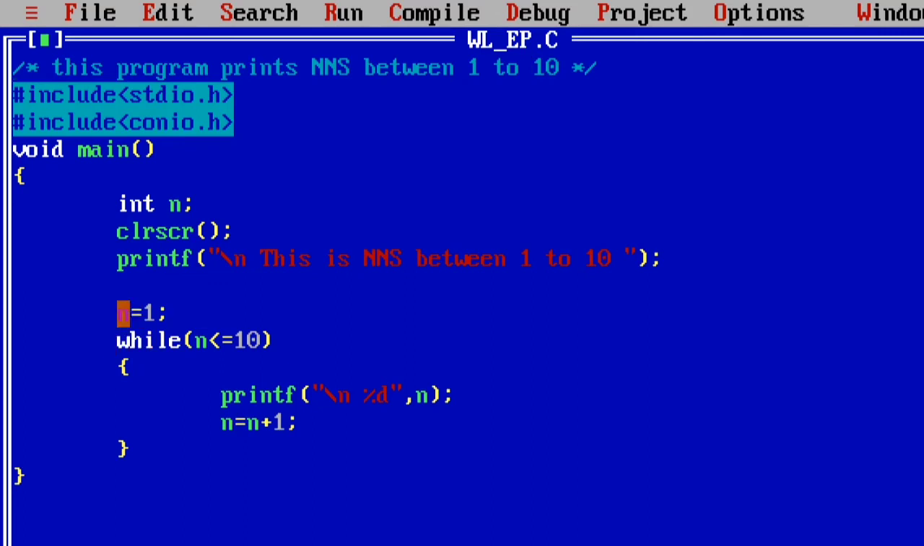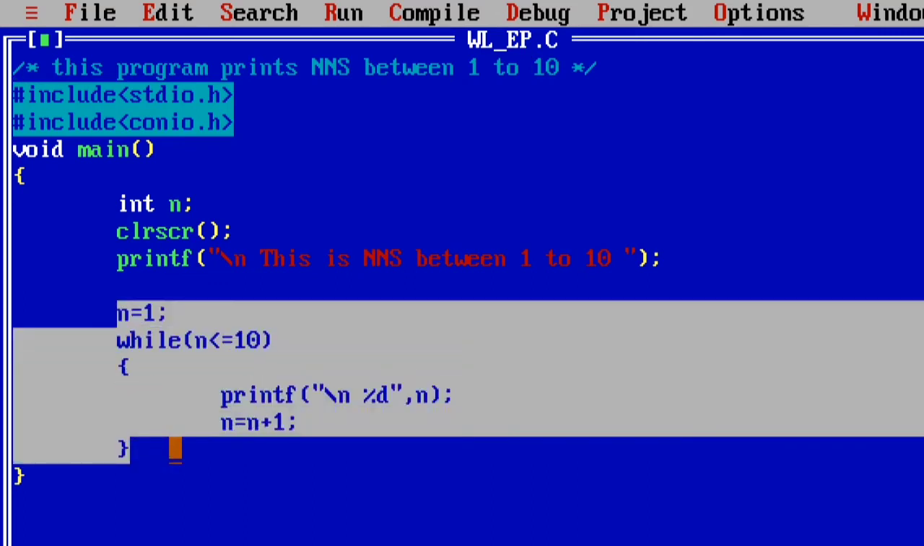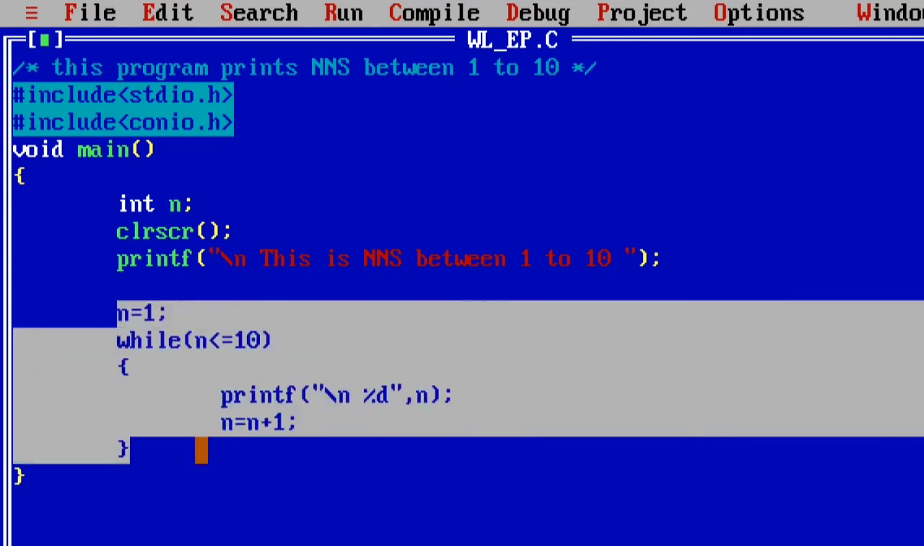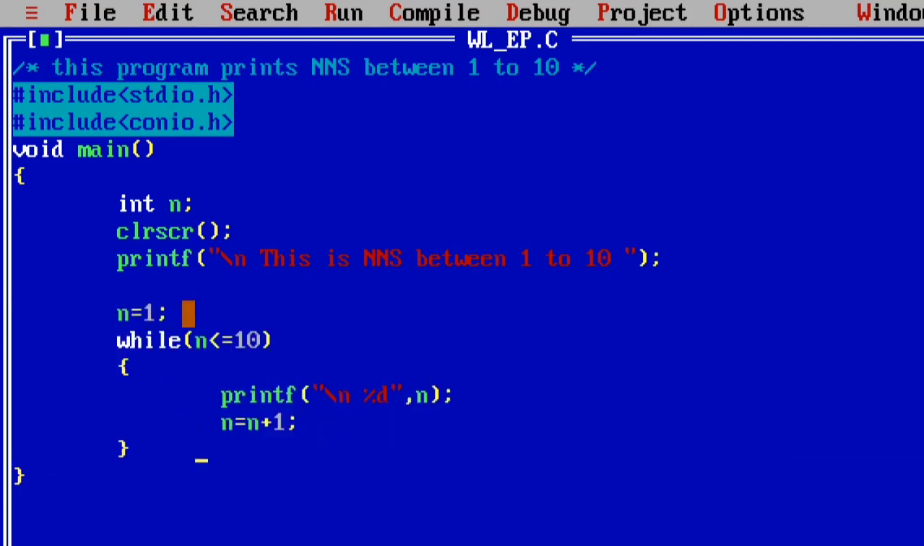Observe these lines carefully. n is assigned to 1, while n is less than or equal to 10, then n is assigned to n plus 1. I wrote the logic like this. n is assigned to 1 is the initialization statement of the while loop. n is less than or equal to 10 is the condition statement. n is assigned to n plus 1 is called the increment statement of the while loop.